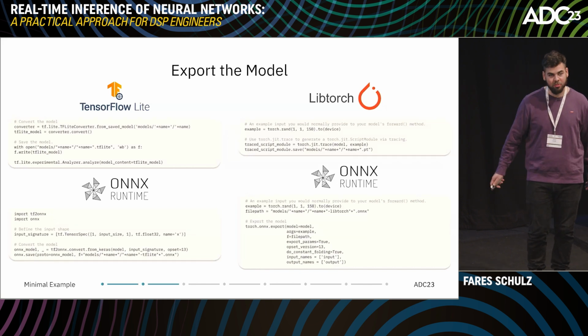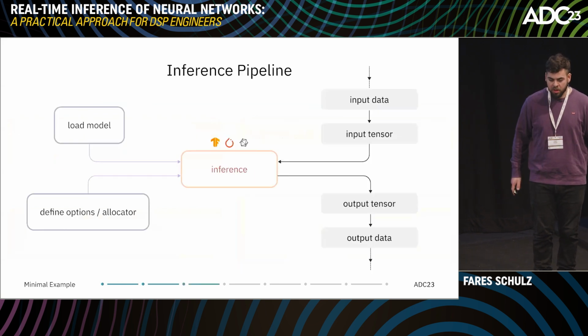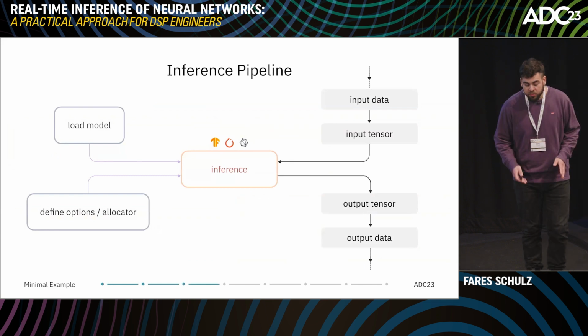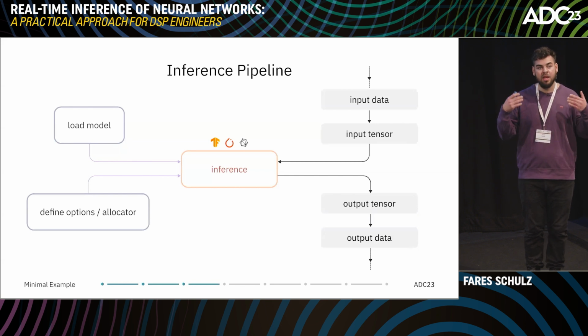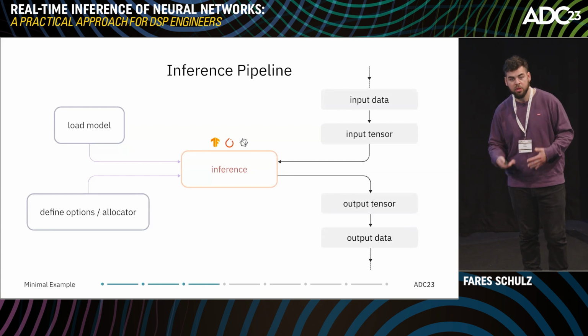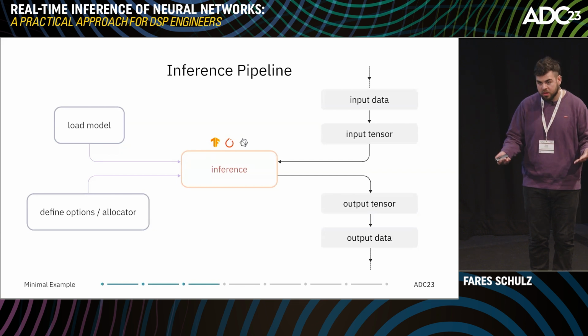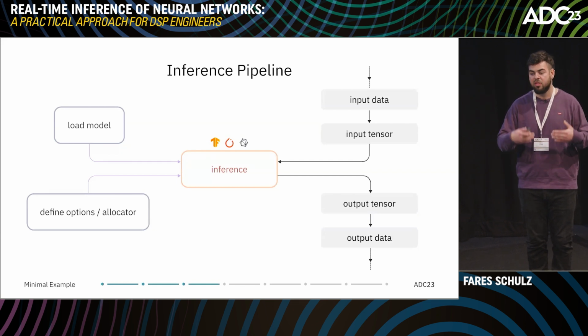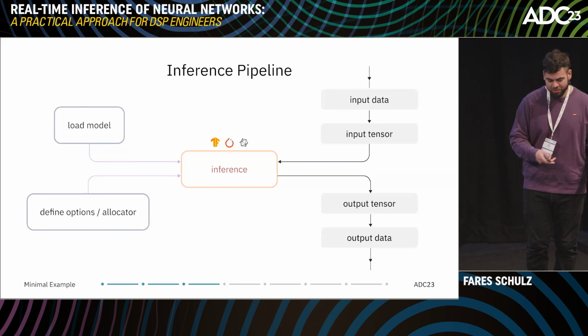So now we can start with our inference, and we will start with a minimal inference example. So what does the inference pipeline look like? First, we will load our model inside of our inference engine. Then we will define some options and allocate some memory. In the next step, we can take our input data and transform it into an input tensor, which is the data type our inference engine utilizes. Then we can make our inference, get an output tensor, and from this output tensor, we can extract our output data to further process it.